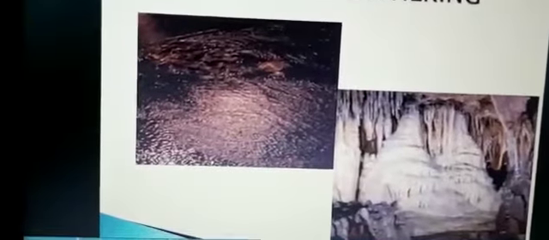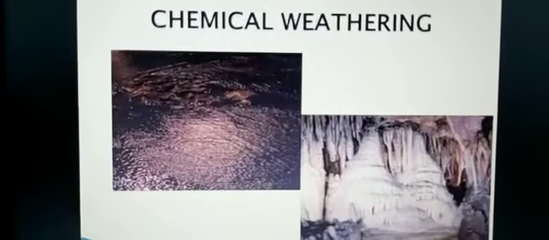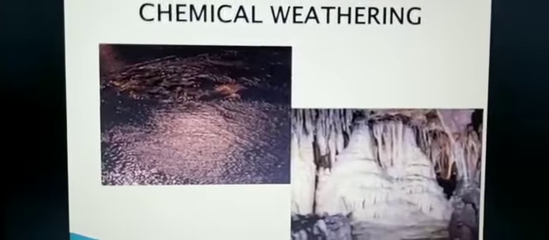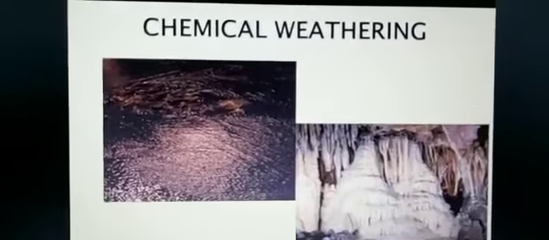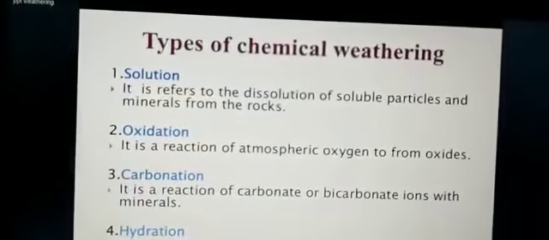This will show you that oxidation takes place. You know that when oxidation takes place, it turns into something like rust. It turns into brown color or red color. That shows you the presence of oxygen.